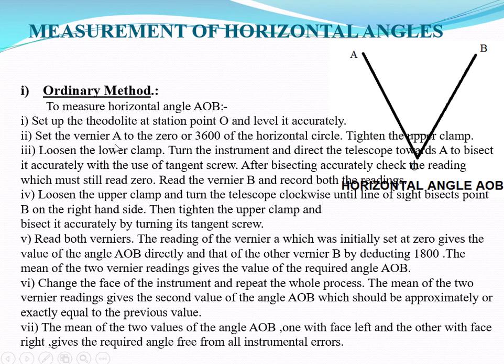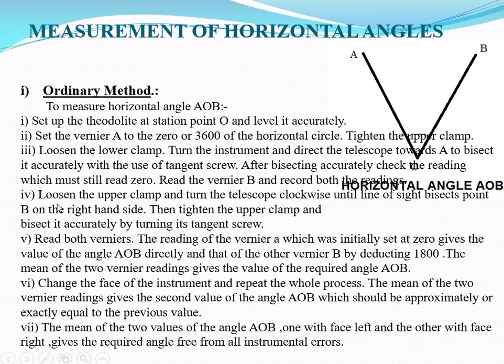Then set vernier A to 0 or 360 degrees of the horizontal circle. Tighten the upper clamp. Then third, loosen the upper clamp. Turn the instrument and direct the telescope towards A to bisect it accurately with the use of the tangent screw. After bisecting accurately, check the reading, which must still read 0. Read vernier B and record both readings. Vernier A should be 0 and vernier B should be 180 degrees.